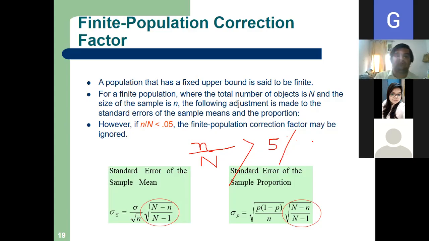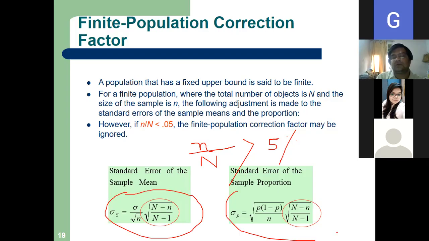So both the formulas, another set of formula you will get then. What will be our formula now? We have to check small n by capital N. But generally capital N is not known. Why is capital N not known? The population size is very large, and generally in academic purpose, you will find that capital N is not known.